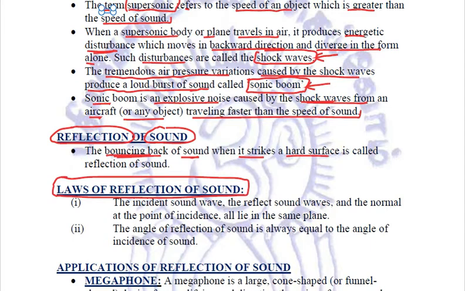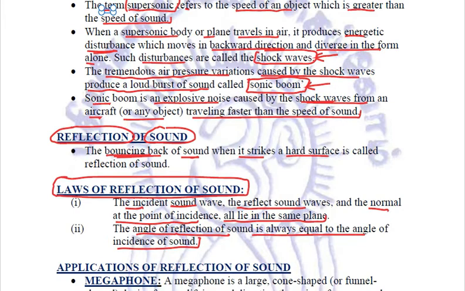Just like the laws of reflection of light, the incident sound wave, the reflected sound wave, and the normal at the point of incidence all lie in the same plane. Second law is the angle of reflection of sound is always equal to the angle of incidence of sound.